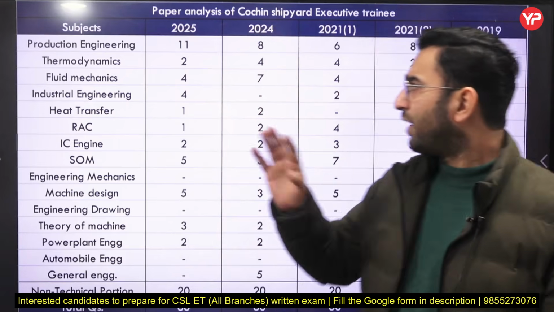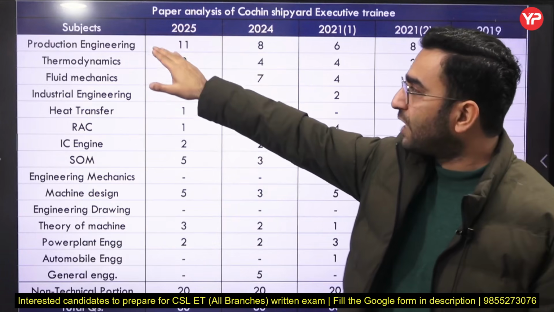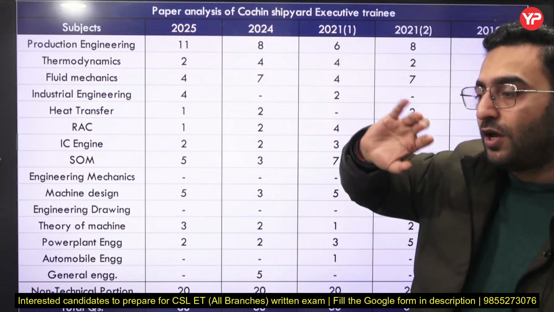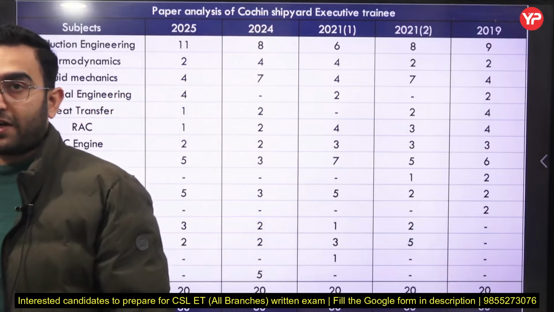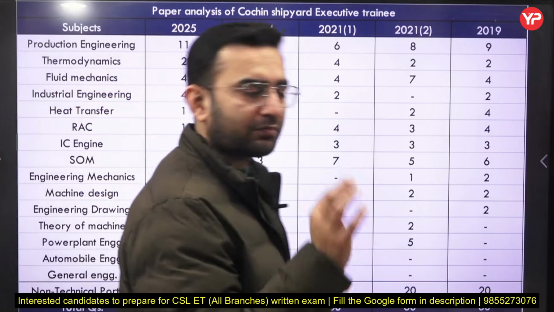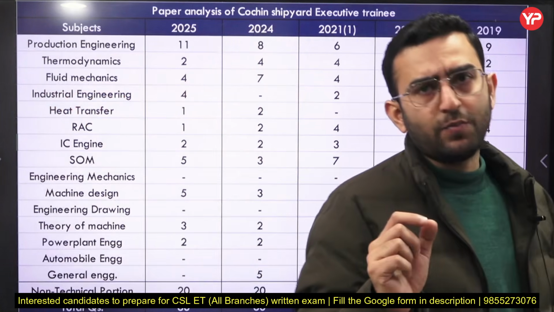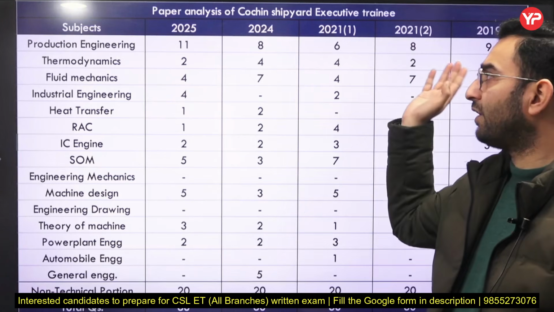It is not like the paper comprises only the production part. The topics covered in production engineering are related to metal cutting, casting, welding, and metal forming techniques. Along with that, a few questions are related to material science, which is an important part. Only 1 or 2 questions are asked from material science each year.